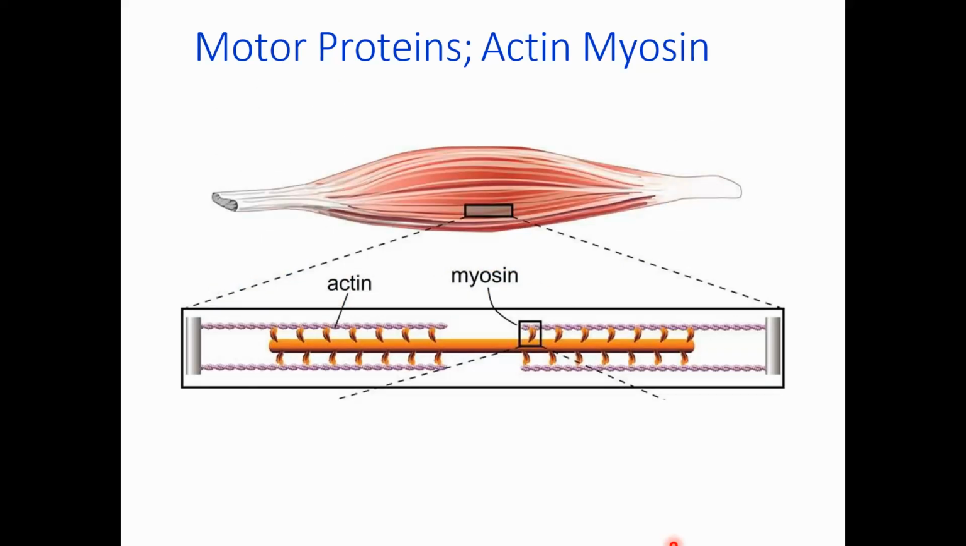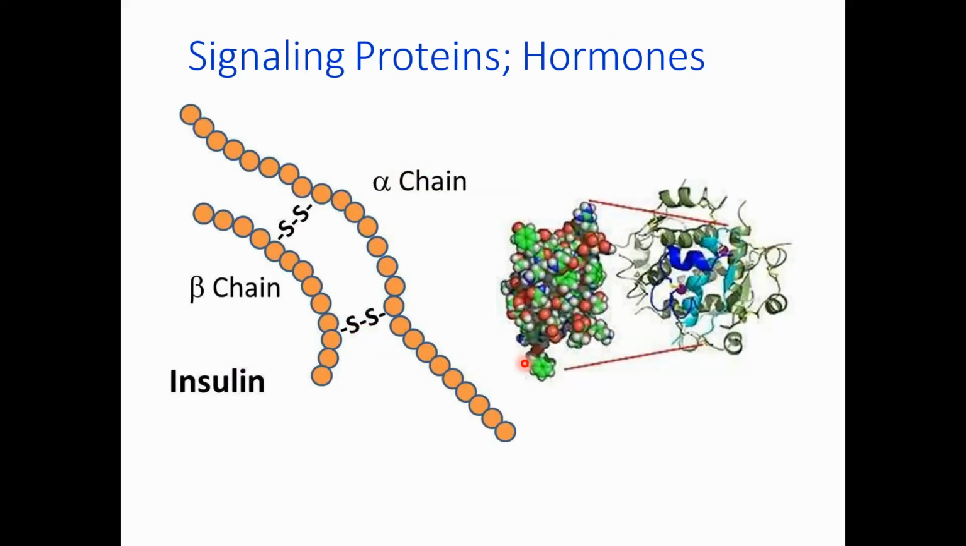Then we have the motor protein. We have already discussed that motor proteins are involved in contraction. There are two types of motor protein, actin and myosin. This is the structure of actin and myosin. Actin slides over myosin once the muscle contracts. So this is how our muscles contract.